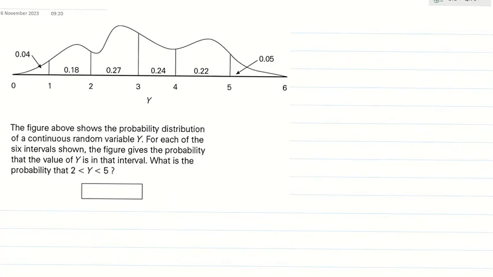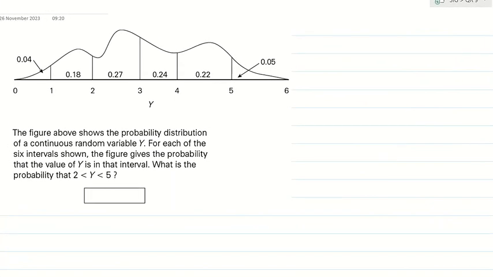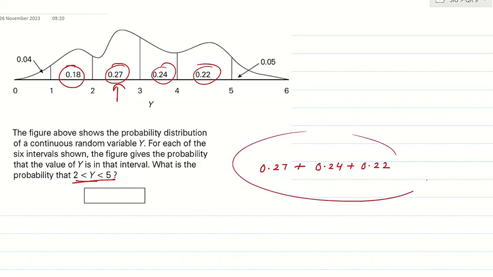One more easy question. Let's look at this one. The figure above shows the probability distribution of a continuous random variable y. The probability is already given here. For each of the 6 intervals shown, the figure gives the probability that the value of y is in that interval. What is the probability that y is more than 2 and less than 5? Very simple. More than 2 means this one, 0.27, and less than 5 means 0.24 plus 0.22. How much will you get? 0.73.